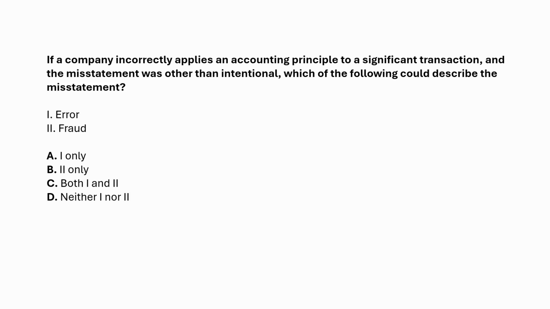Memory hook: think of it like driving. If I miss a turn because I didn't see the sign, that's an error. If I miss the turn on purpose because I don't want to pay the toll, that's fraud. One is an accident, the other is a scheme. Final answer, A, 1 only.